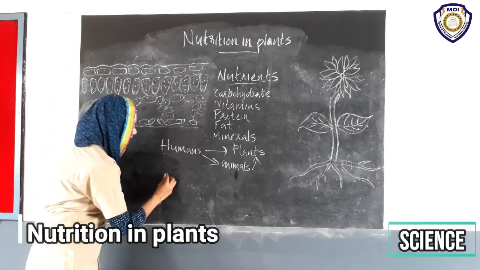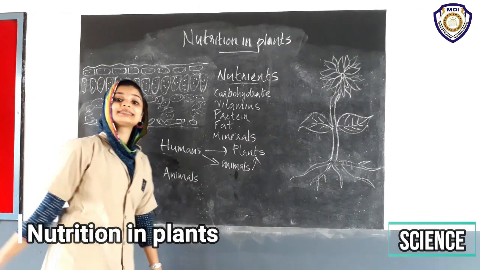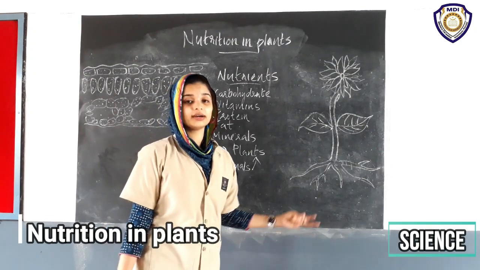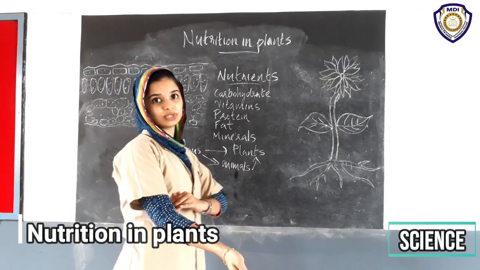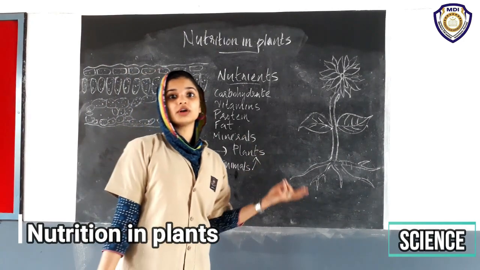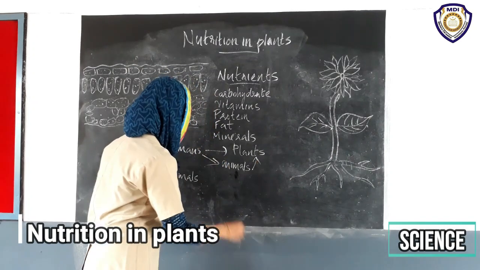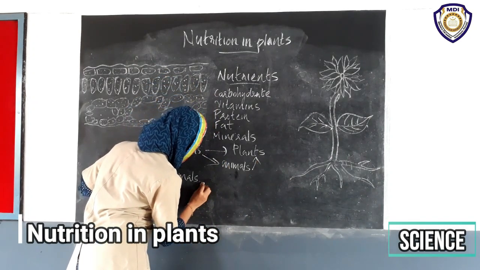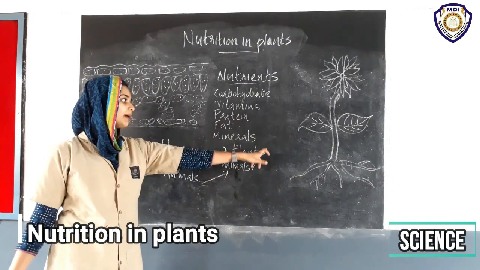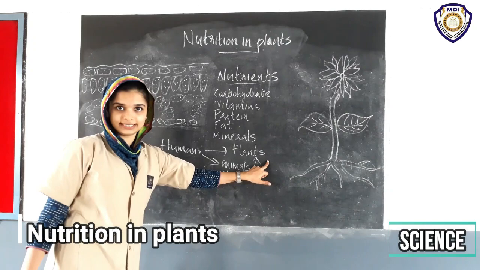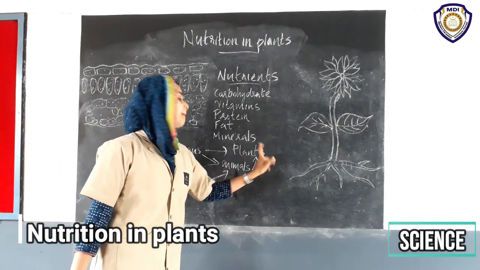Then in the case of animals, some animals like lion, tiger, etc., depend upon other animals. Which are they? Cow, goat, rabbit. They eat these types of animals. So they depend upon other animals. But these animals again depend upon plants for food. That is rabbit, cow, goat. They get food from plants.